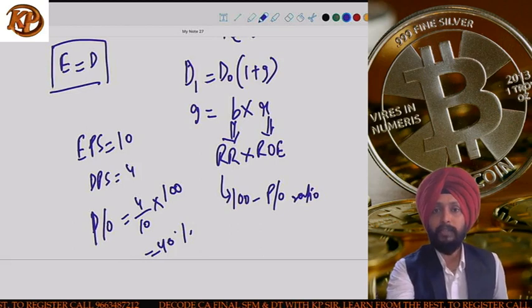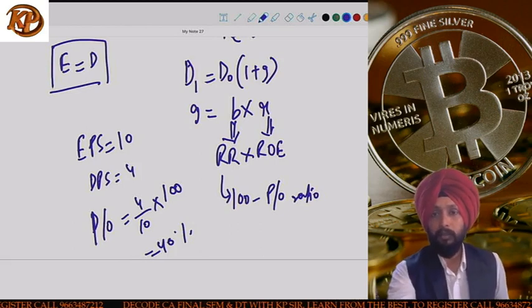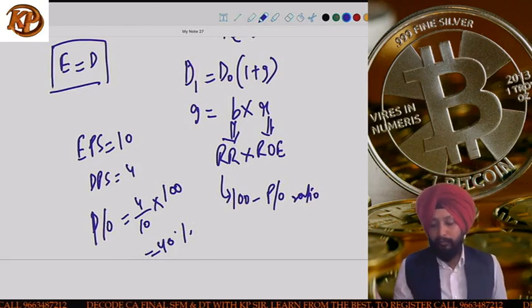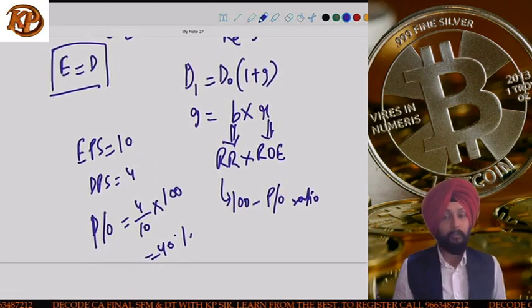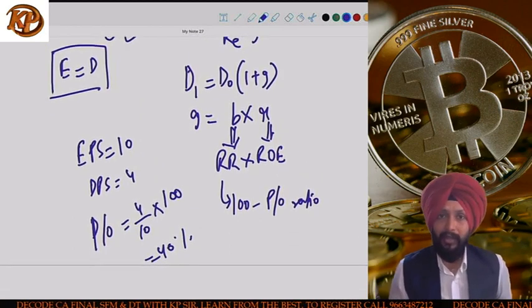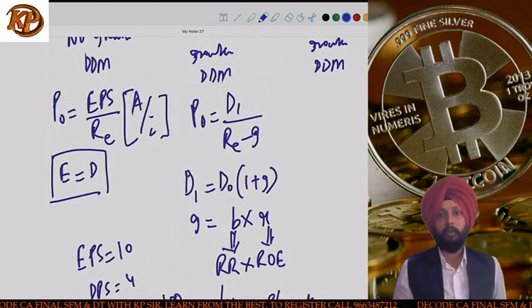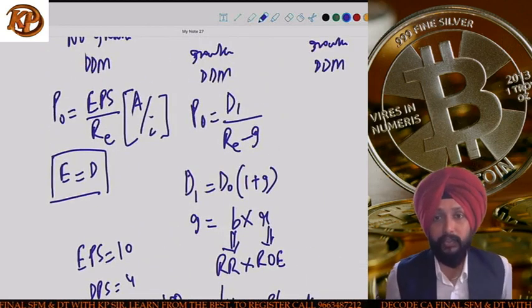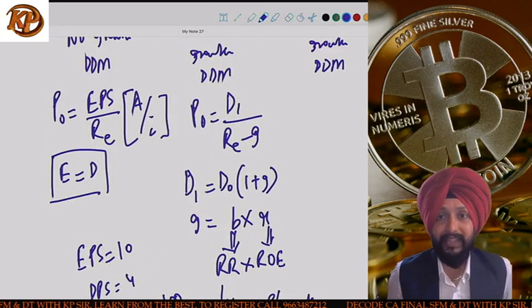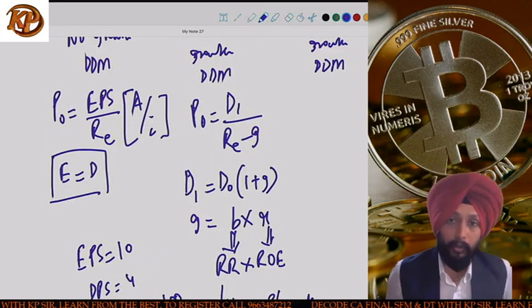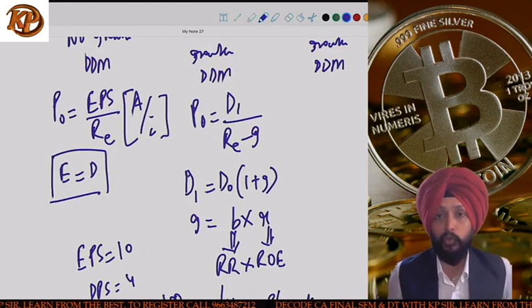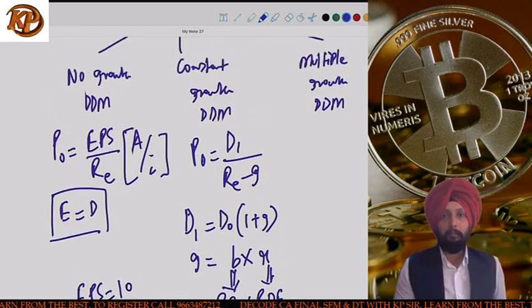Okay, next is R. I have told you R is ROE. So you calculate the sustainable growth rate using the formula B into R, and this growth rate is then used in this formula for calculating the share price. Constant growth model is a model where the growth in dividends is the same for all the future years.